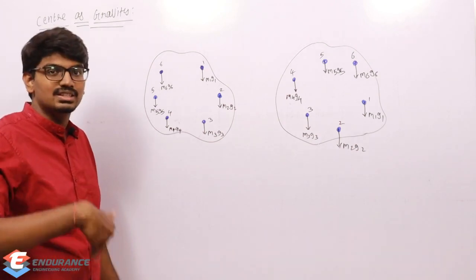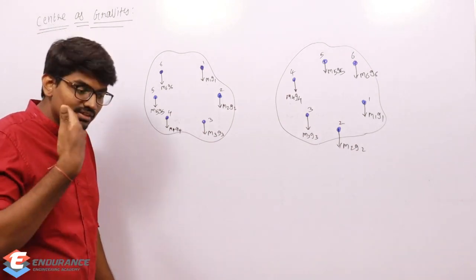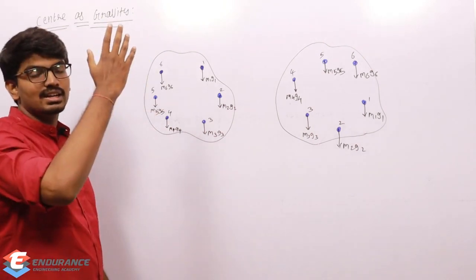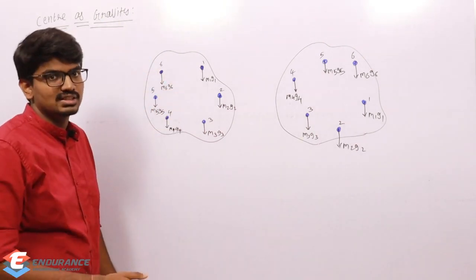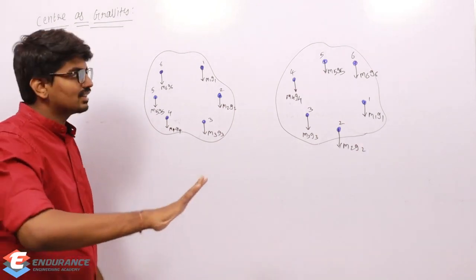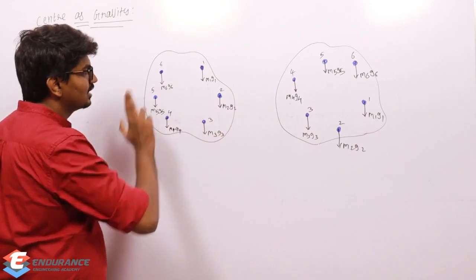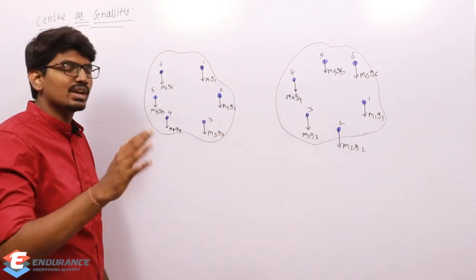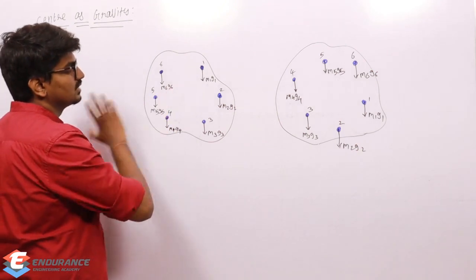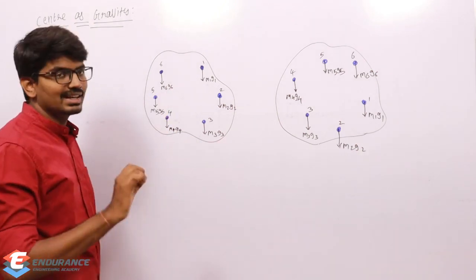On Earth we will have a different G, on the Moon we will have a different G. Even on Earth itself, at some height I will have a different G, and at the top of a hill I will have a different G. At the center of the Earth, we will have a different G. So generally, I am assuming there are different Gs. If it is the same, you can take G1 equal to G2 equal to G3 equal to G4 equal to G5 equal to G6. All are the same, and you can take it as G.